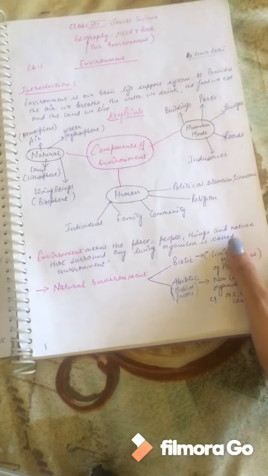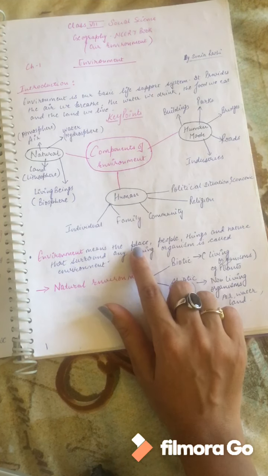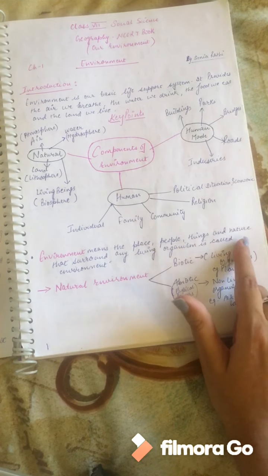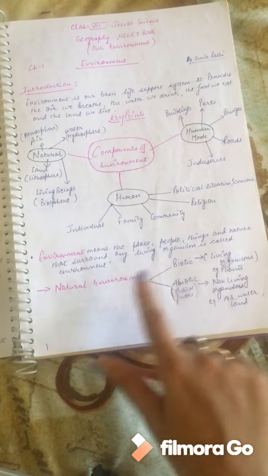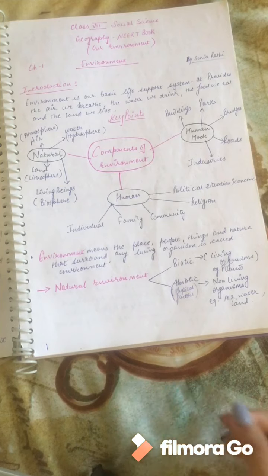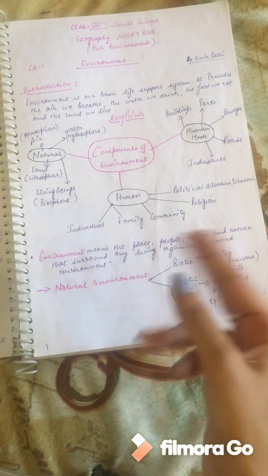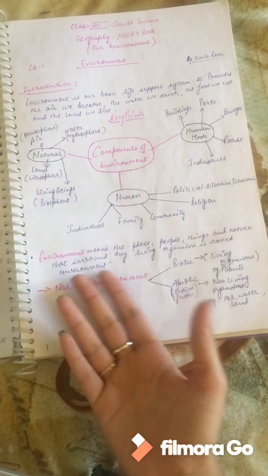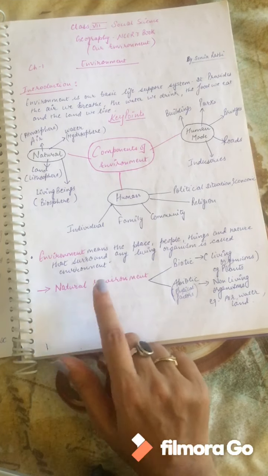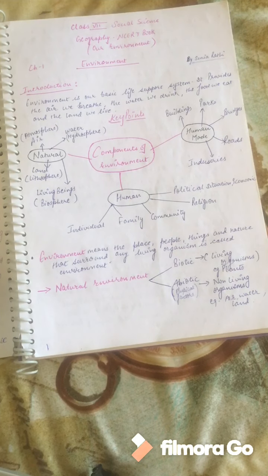So another definition of environment could be: environment means any place, people, things, and the nature which surround any living organism is called the environment. It could be any place, people, anything, or nature which is surrounding the living organism, which is surrounding the plants, animals, humans. This constitutes the environment. Now natural could be, which you've already studied. Natural is air, water, land.